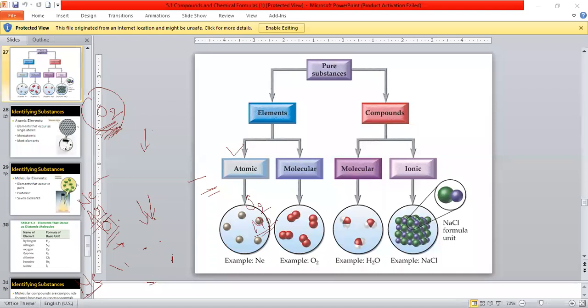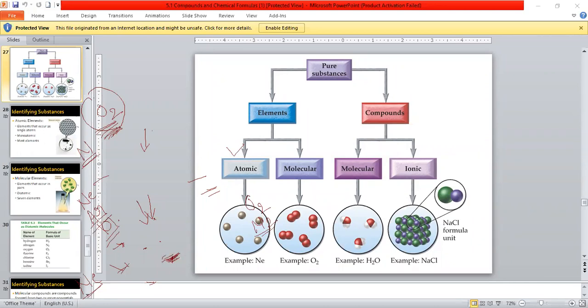And what is the symbol? What is the symbol of neon? Ne. Yes, very good. It is Ne. So neon, whose atomic number is 10, has the symbol Ne. Somebody said N. N is the symbol of nitrogen, not neon. So we can see here that it exists in its atomic form, individual.